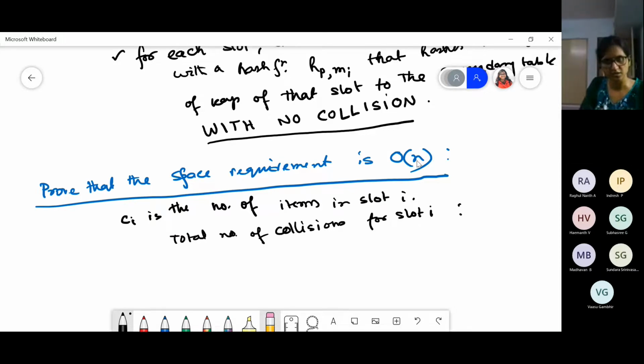If it was n, it was nC2, right? So for ci it means ciC2.